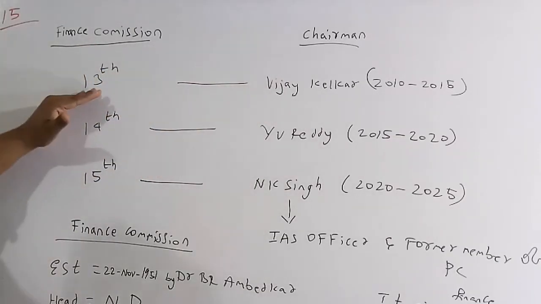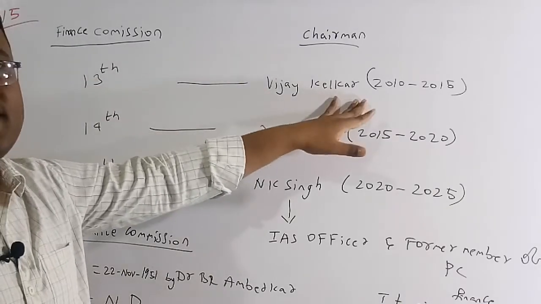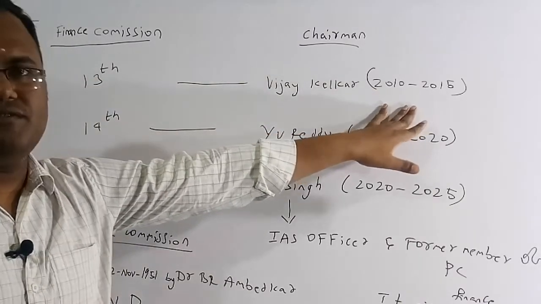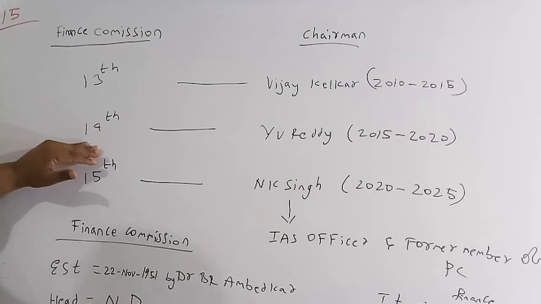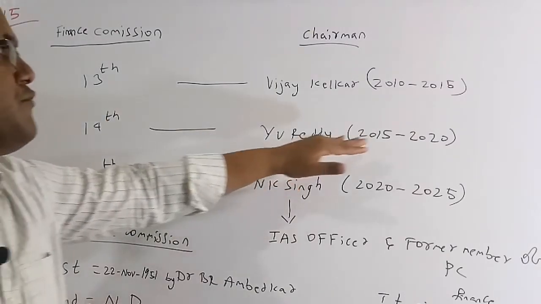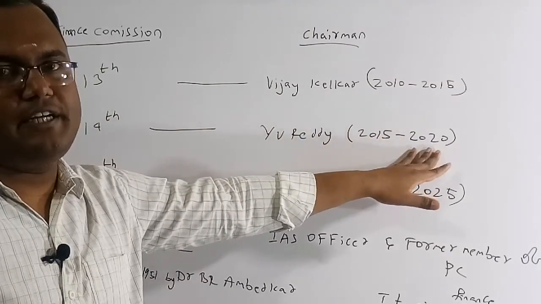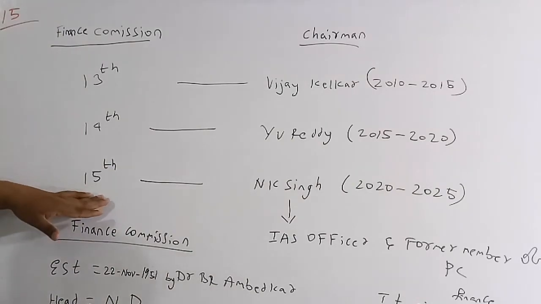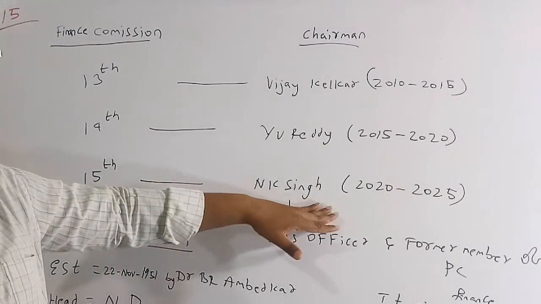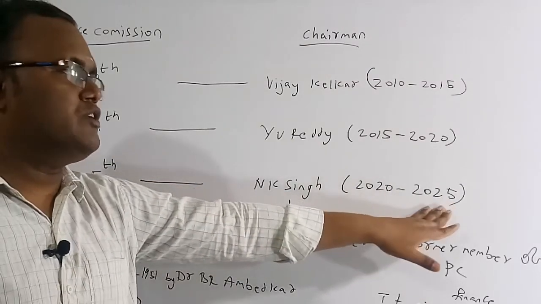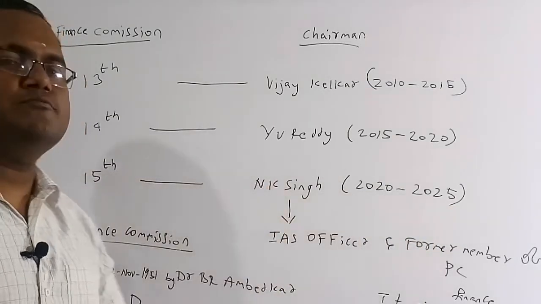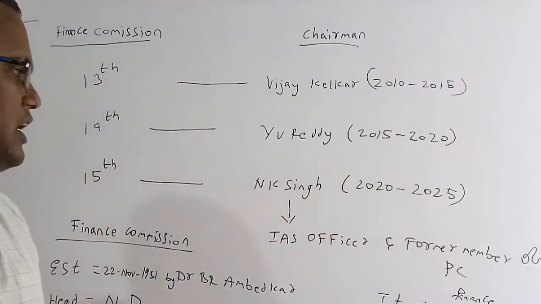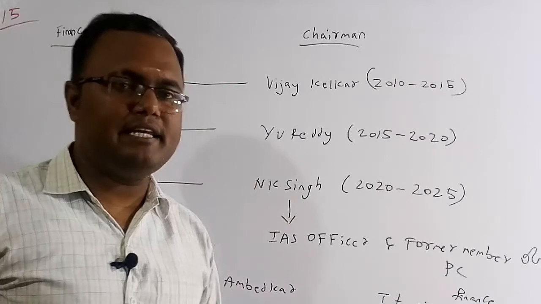For the 13th Finance Commission, the chairman was Vijay Kelkar from 2010 to 2015, and for the 14th Finance Commission, the chairman was Y.V. Reddy from 2015 to 2020. Similarly, for the 15th Finance Commission, the chairman is N.K. Singh from 2020 to 2025. N.K. Singh was basically an IAS officer and is also a former member of the Planning Commission.